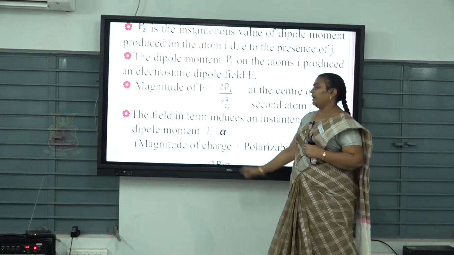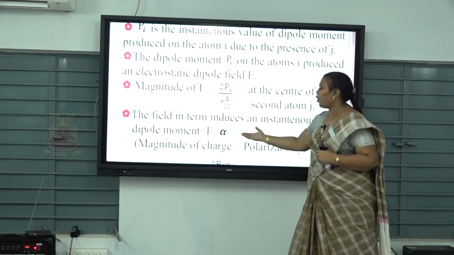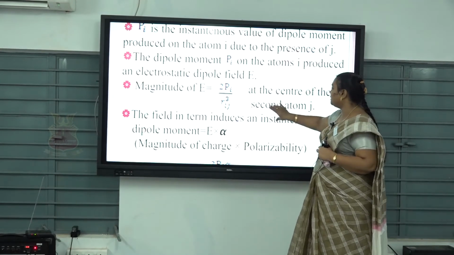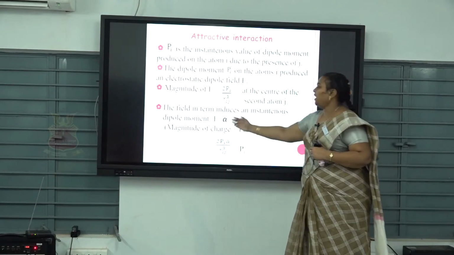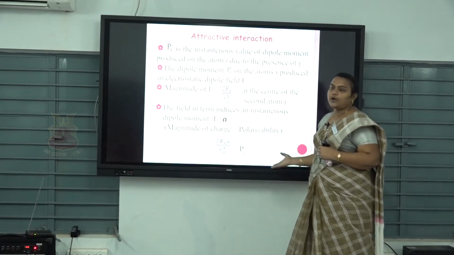Then we have to find the dipole moment. What is the dipole moment? The dipole moment is the product of the electric field and the polarization, so E times alpha, because alpha is the letter denoting the polarizability.